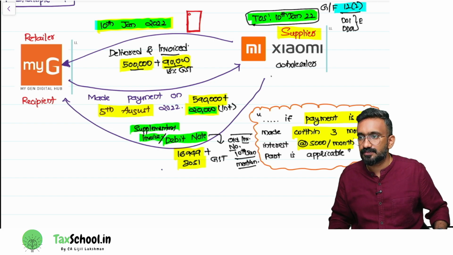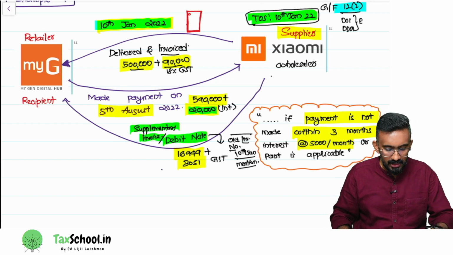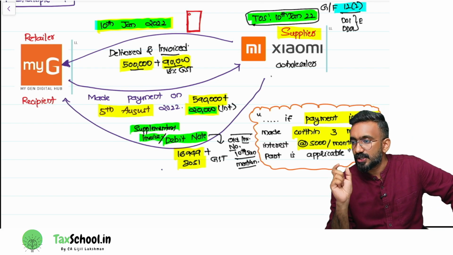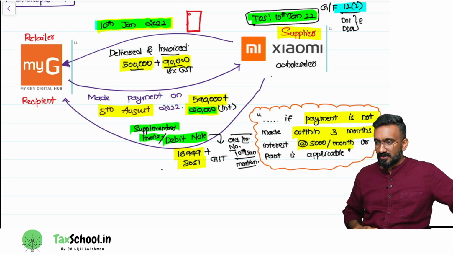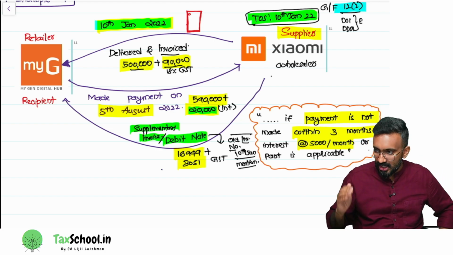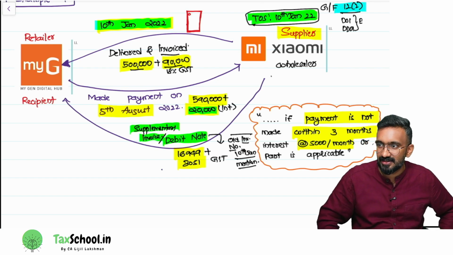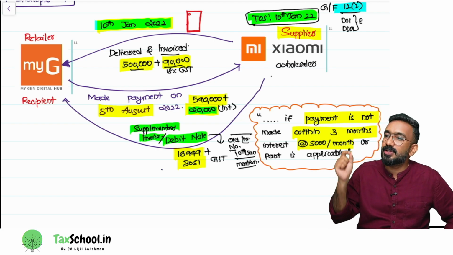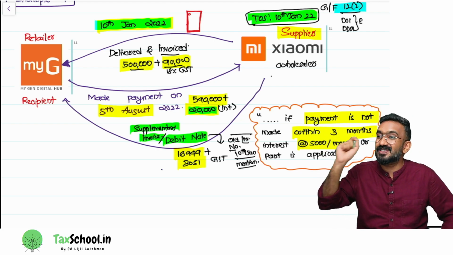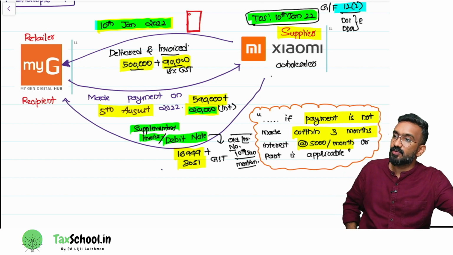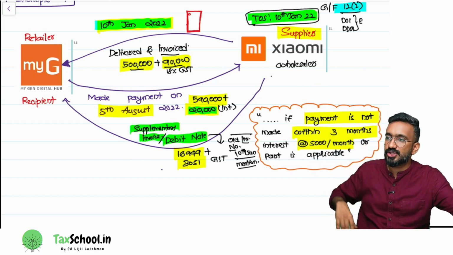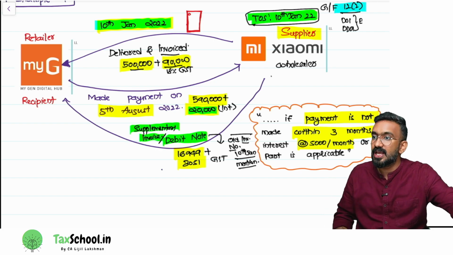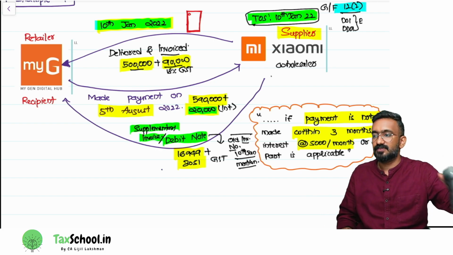Is it clear? Okay. I am going to touch upon one more additional thing, which is a document. Can you guys tell me on the chat box, for all online people at least, or otherwise you can tell with your mic, what document will be issued by Xiaomi to MyG for this interest? Can they issue another invoice? No, because the invoice is already issued. Only when there is a supply can you issue an invoice. So what document will be issued?